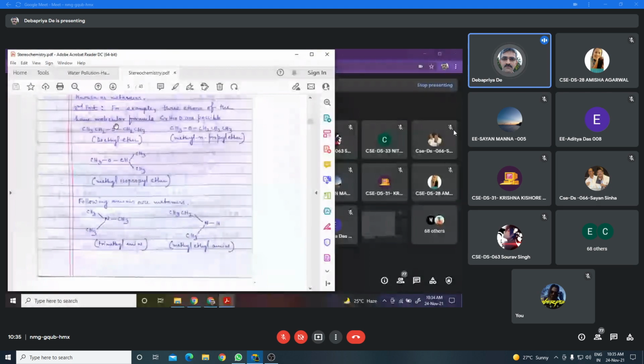The isomeric compounds belong to the same class of organic compound, that means the same homologous series. They contain a multivalent atom like oxygen or nitrogen, and that oxygen or nitrogen is attached with dissimilar alkyl or aryl groups.